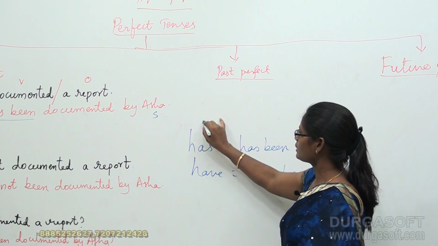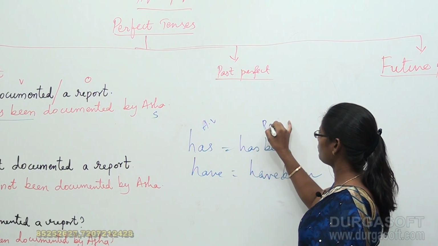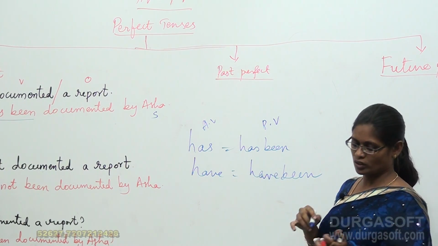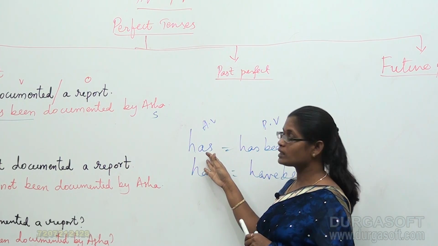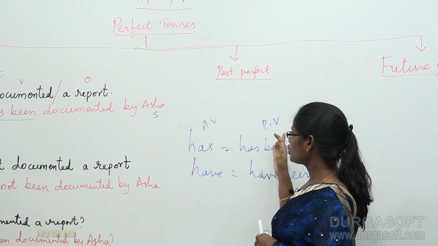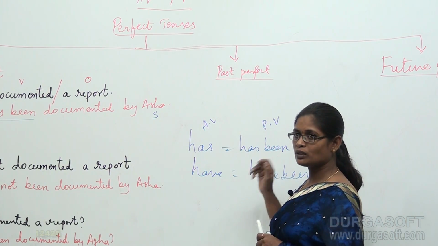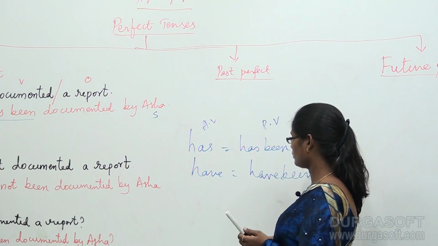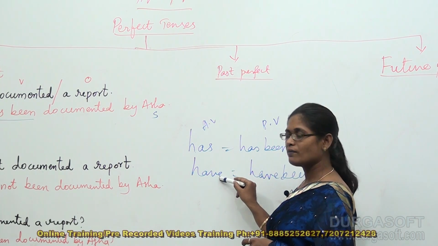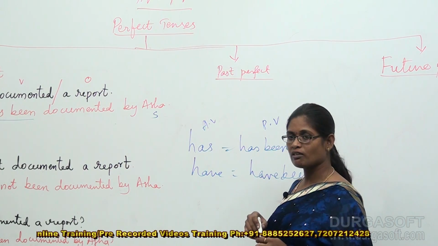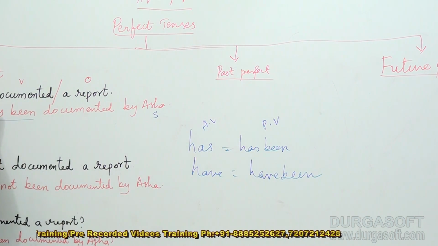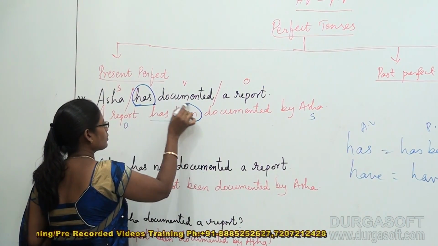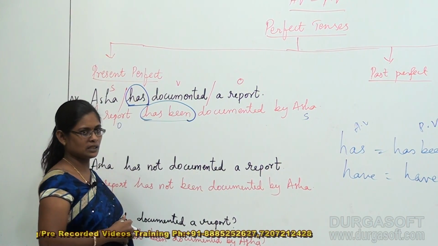Okay, this is the active voice and passive voice verb changing. So when the verb in an active voice is has, coming to passive voice, has gets converted into has been. If it is have, it gets converted into have been in passive voice. That's what we have done here. Very simple. Has got converted into has been.